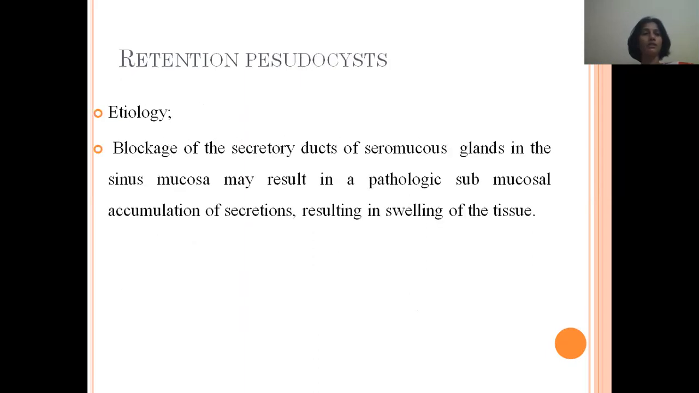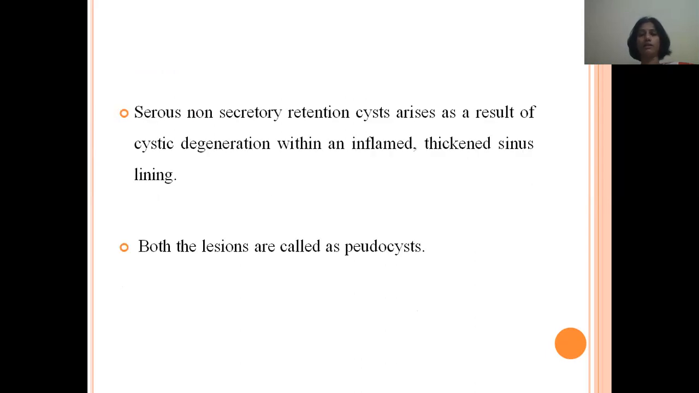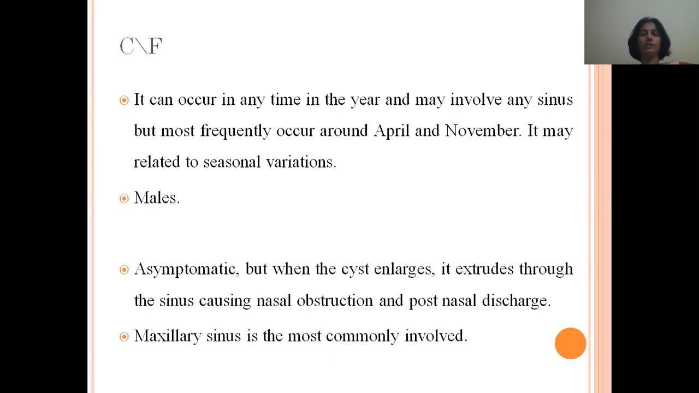The third condition in inflammatory disease is retention pseudocyst. The etiology is blockage of secretory ducts of seromucous glands in the sinus mucosa that may result in pathologic submucosal accumulation of secretions, resulting in swelling of the tissue. The serous non-secretory retention cysts arise as a result of cystic degeneration within an inflamed thickened sinus lining. Both lesions are called pseudocysts. The clinical feature is they can occur any time in the year and mainly involve any sinus around the month of April to November.